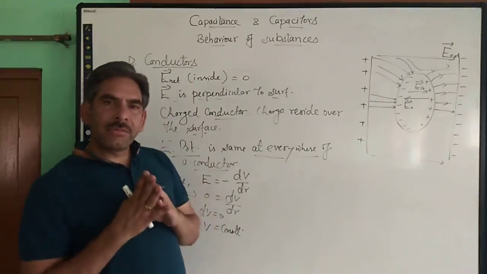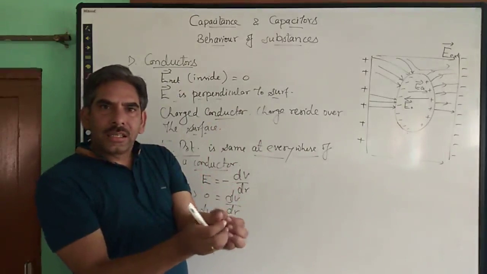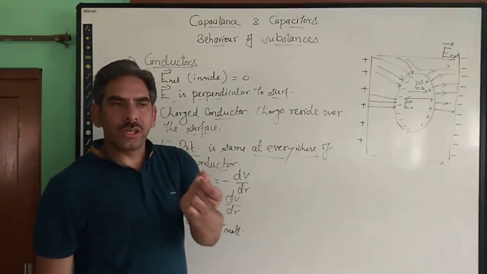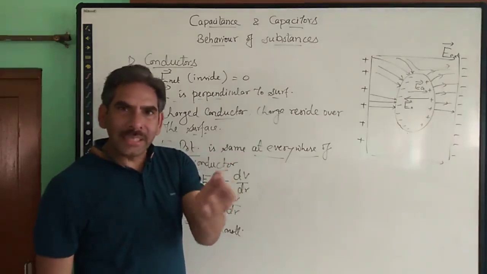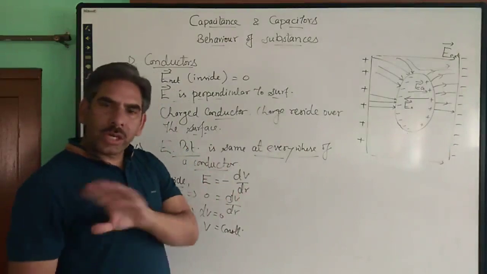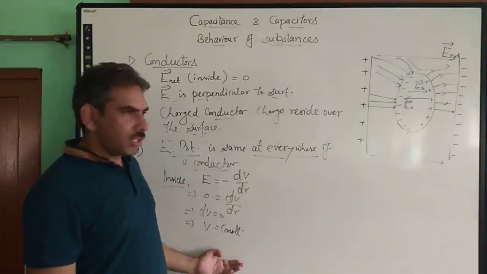That means at every point inside the volume of this conductor, the electric potential is same. The work done is 0 in order to move a charge within the volume of the conductor, or we can say inside the conductor. Work done is 0 on any charge. This you can also understand by this concept, right?